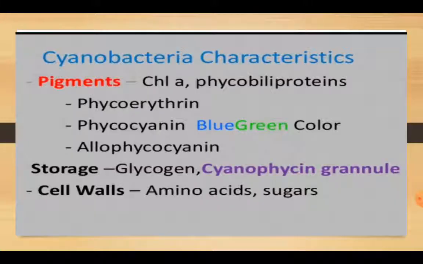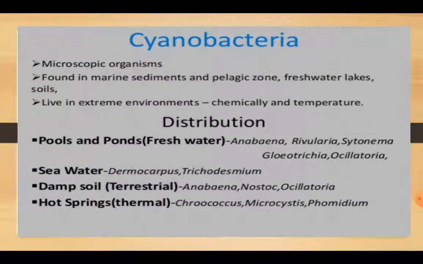Next, cyanobacteria characteristics. First of all, pigments. Pigments are chlorophyll A, phycobiloprotein, phycoerythrin and phycocyanin, due to which it has blue-green color. And storage is in the form of glycogen and cyanophycin granules. Cell walls contain amino acids and sugars.